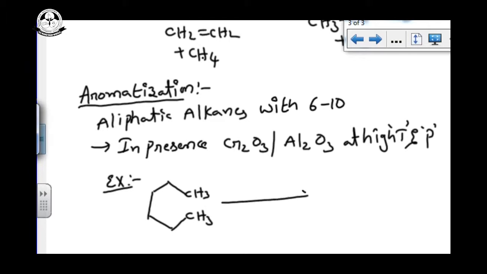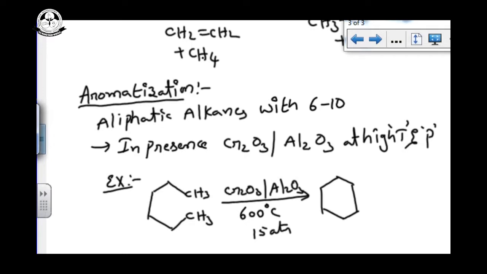If we use the catalyst Cr2O3 or Al2O3 at high temperature, that is 600 degrees Celsius, and high pressure, 15 atmospheres, we can get a cyclic compound first.